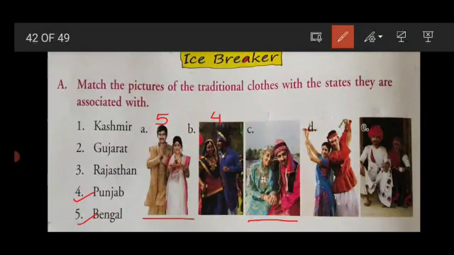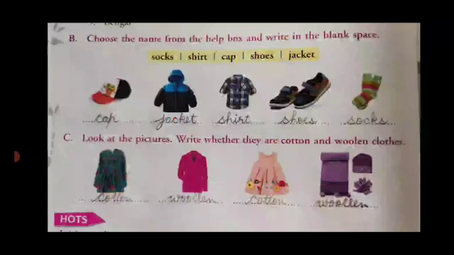Next, point C is Kashmir's traditional cloth. Kashmir is on point 1. So write here 1. Now next, point D. This is Gujarat's traditional cloth and Gujarat is on point 2. So write here 2. Next is Rajasthan's traditional cloth. So write here 3. Like this you have to do in your book.